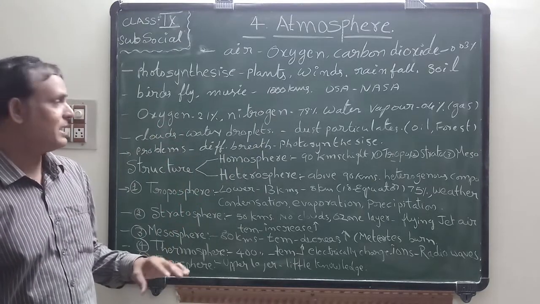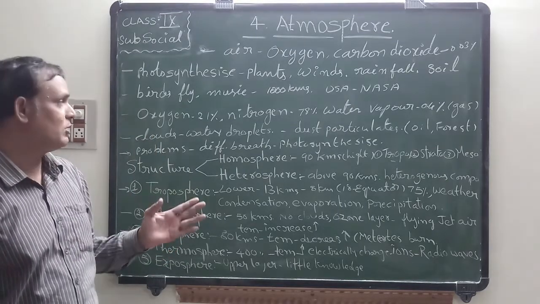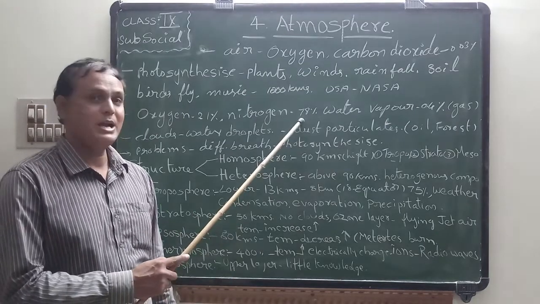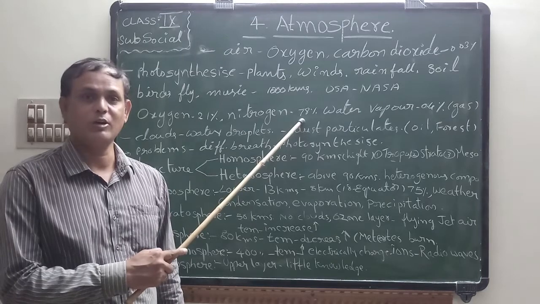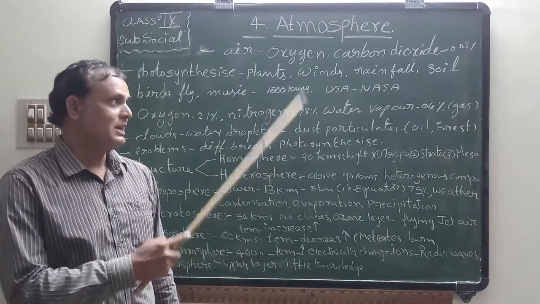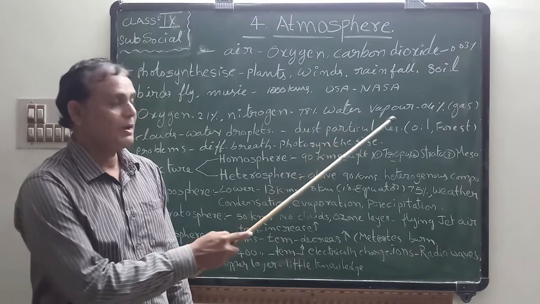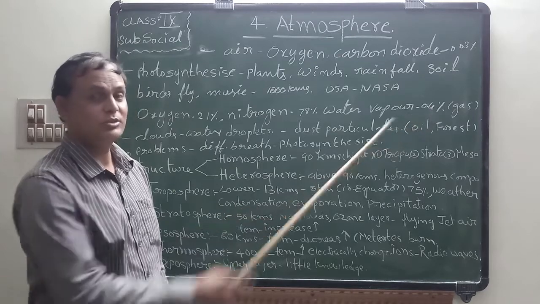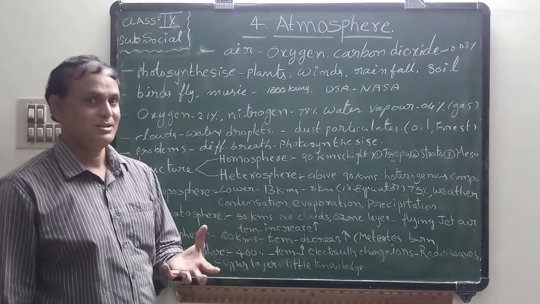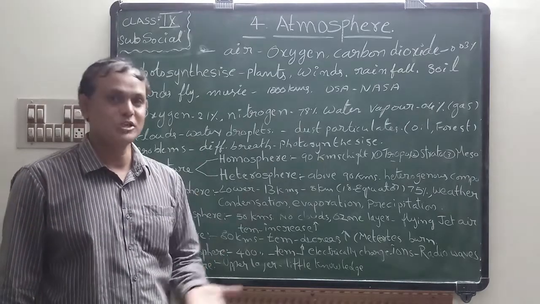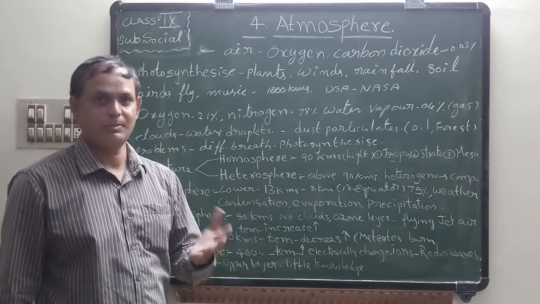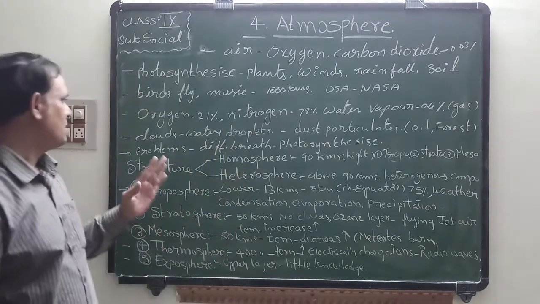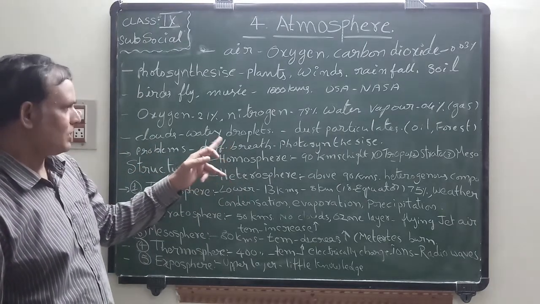Next, oxygen level. In this atmosphere, oxygen is just 21% by volume. Next, nitrogen occupies 78%. How much percent? 78%. Next, water vapor. Water vapor is very low, just 0.4%. This water vapor is in gas form. Children, look at the clouds' position. Clouds are not water vapor or gas, they are droplets, rain droplets. Understood?